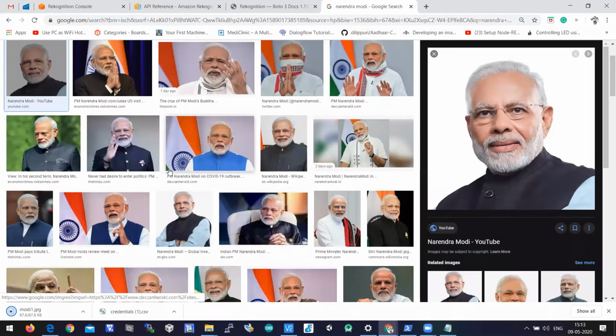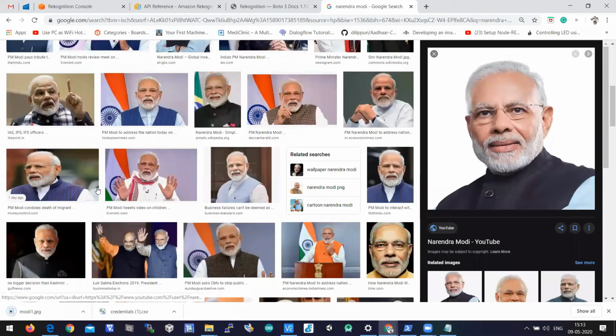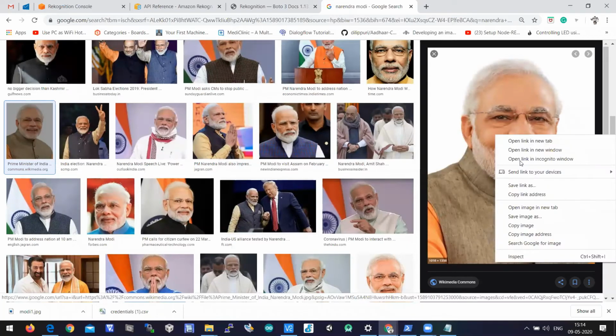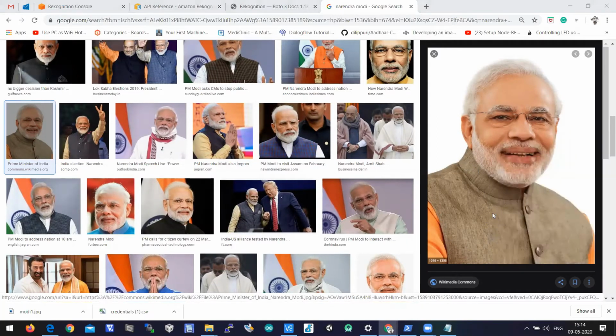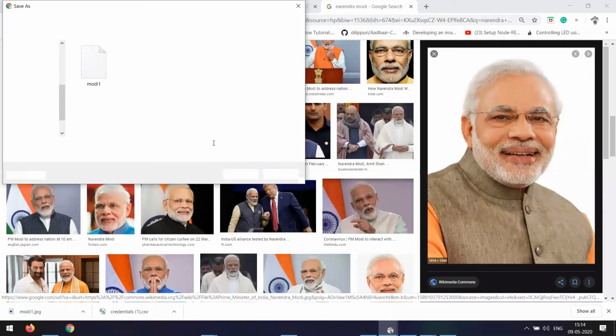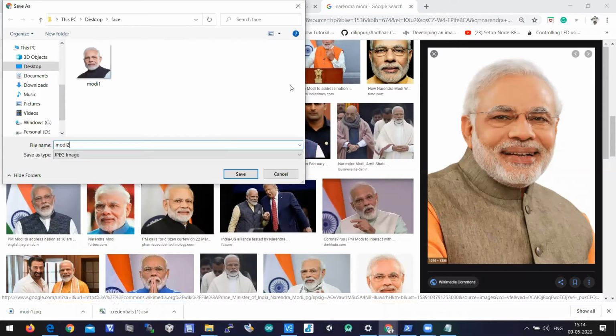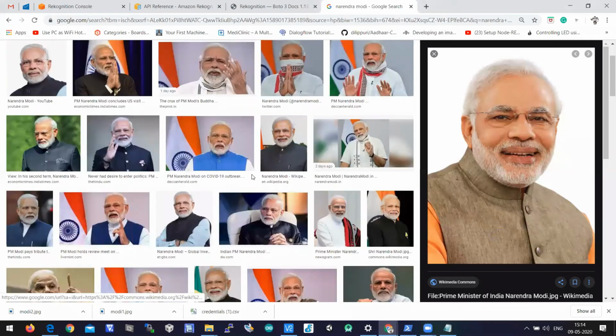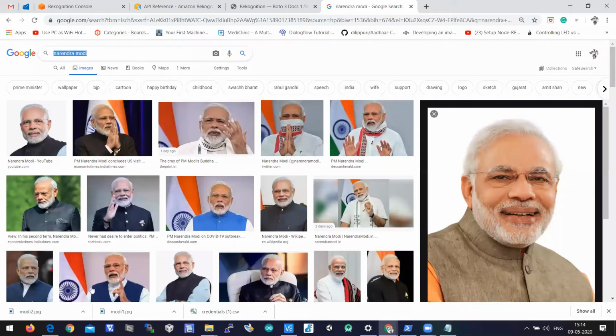In a similar way, let's take another image. You can have any kind of image, but make sure that the face is clear. I'll type modi2.jpg. So modi1.jpg and modi2.jpg are images that belong to the same face, right?